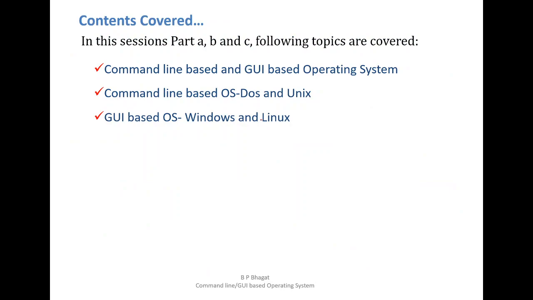So this is all we covered in all the sessions, that is parts A, B and C, the command line based and the GUI based operating systems basics. Then in part B, we discussed the command line based operating systems, that is DOS, MS-DOS and Unix. And finally, the GUI based operating systems, that is Windows and Linux.